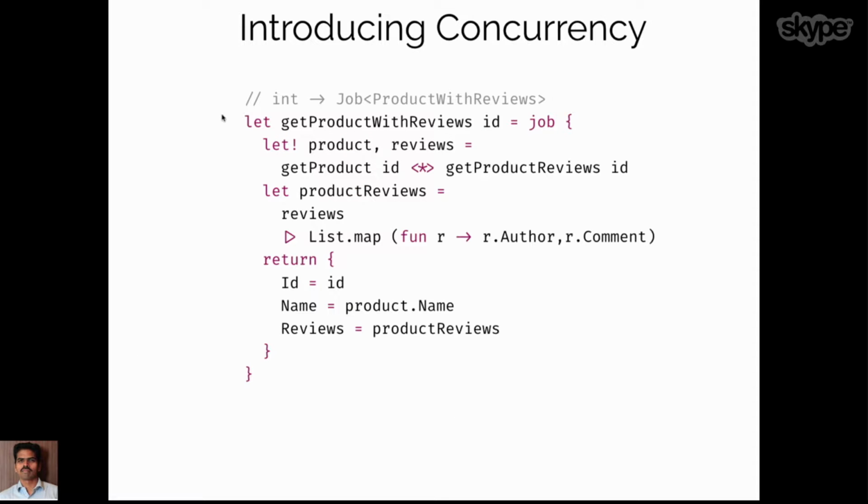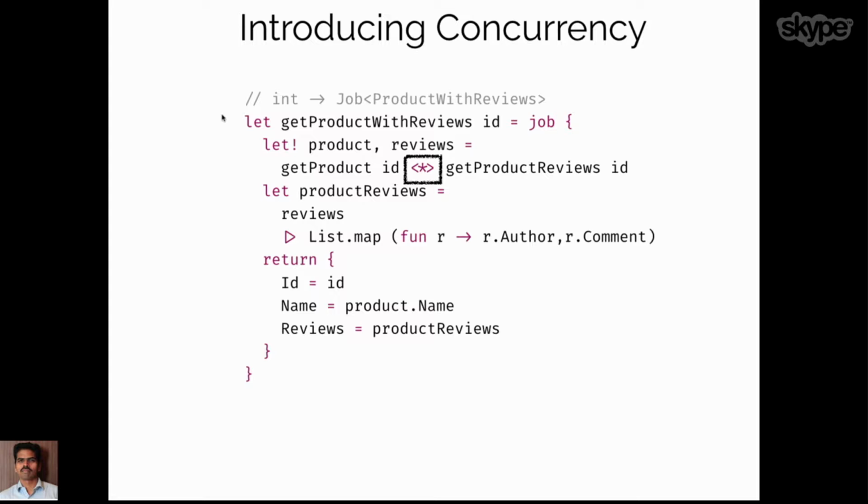Coming back to the actual example where we introduce the concurrency, it is using that infix operator. This infix operator takes two jobs. If you look at the previous example, get product of ID returns a job of product, and get product reviews of ID returns a job of product reviews.